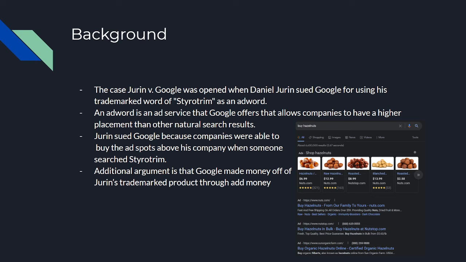So, nuts.com, as the first website that you see here, paid the most money out of these three, but in ranking order, Nuts Stop paid second, while Sun Organic Farm paid the third amount of money, but which listed them all above the natural search result that came next, which was an Amazon link to buy bulk hazelnuts.